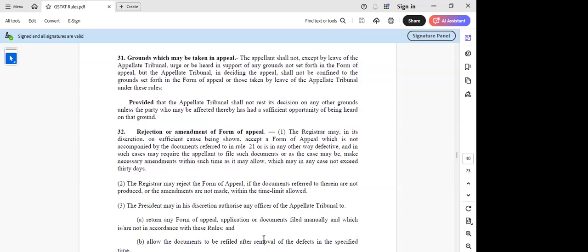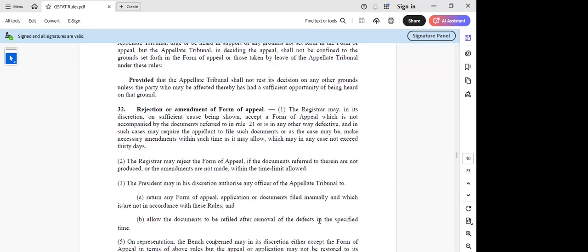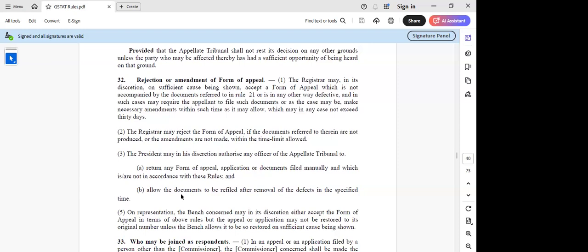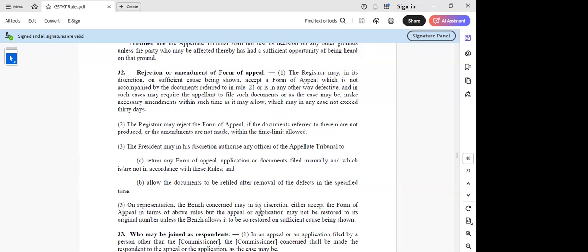I was also trying to see, sir, that they are using the reference of precedent also in a few cases, and I was wondering how the main discretion can authorize any officer to return any form of appeal and allow the documents to be refiled. I think internally they will have that instruction, sir, because that power will be given through instruction to the officer, and accordingly they will execute those powers. But we have to look at who will be the officer of the appellate tribunal. Internally they might have different levels of officers who can exercise those powers.